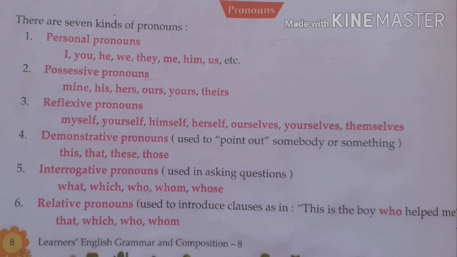These are pens. Those are mischievous. So after these words you are getting verbs. These are known as demonstrative pronouns.